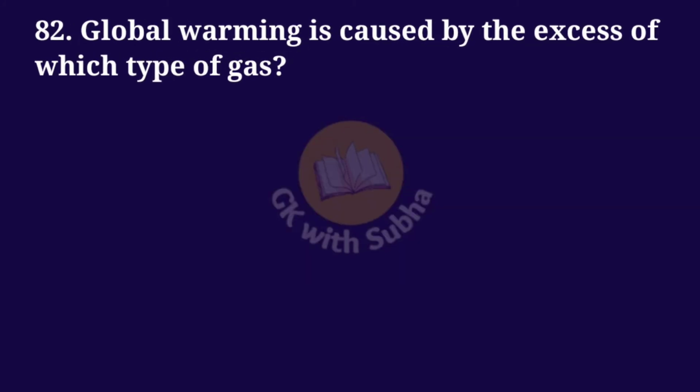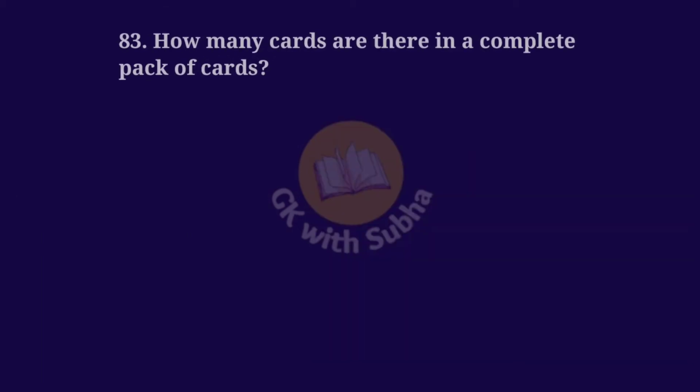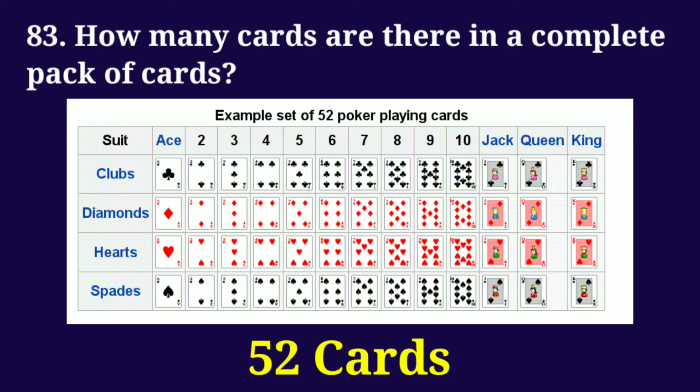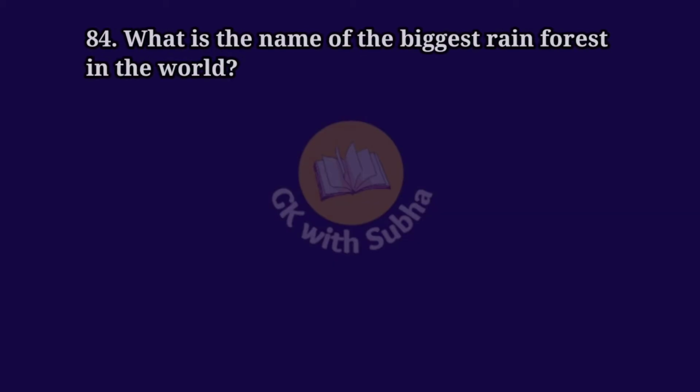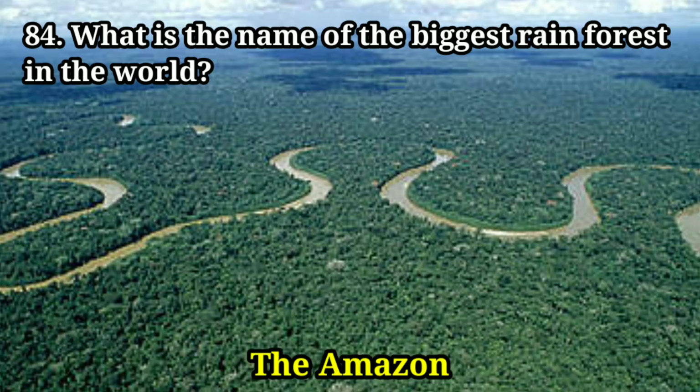Global warming is caused by the excess of which type of gas? Answer: carbon dioxide. How many cards are there in a complete pack of cards? Answer: 52 cards. What is the name of the biggest rainforest in the world? Answer: the Amazon.